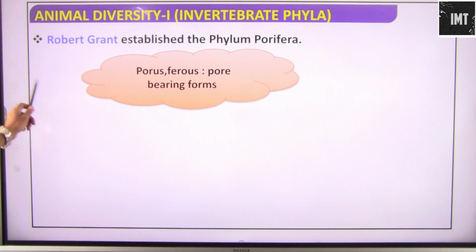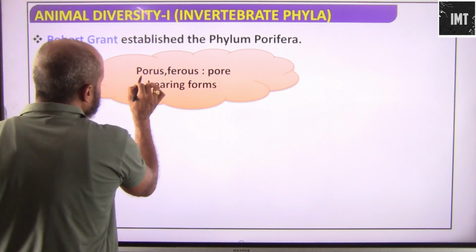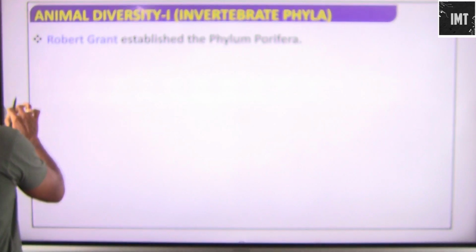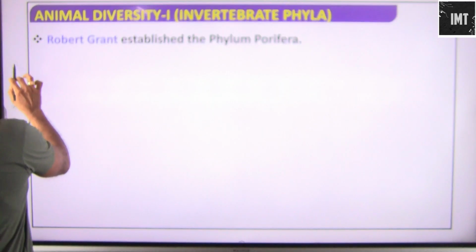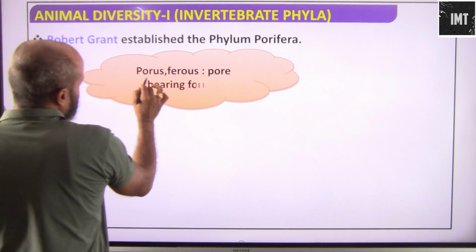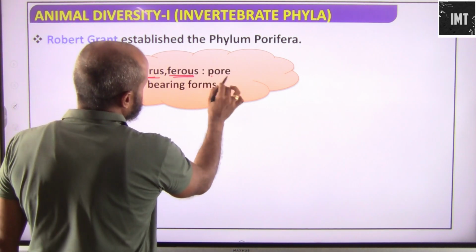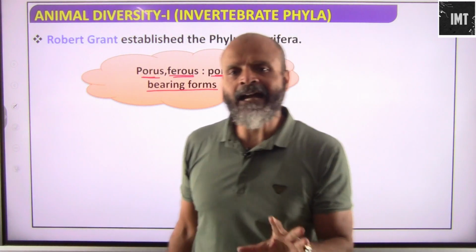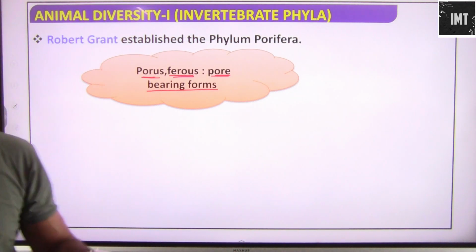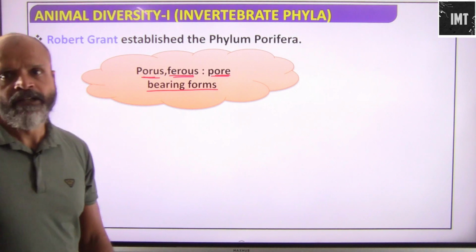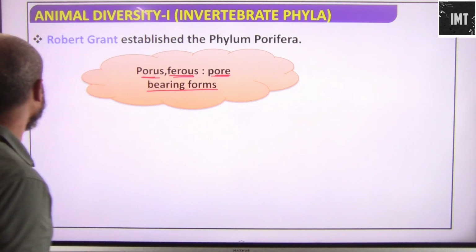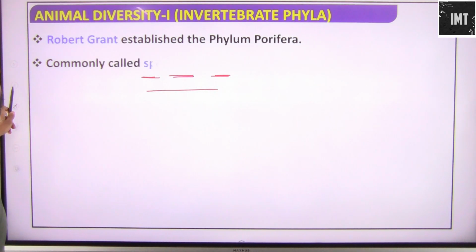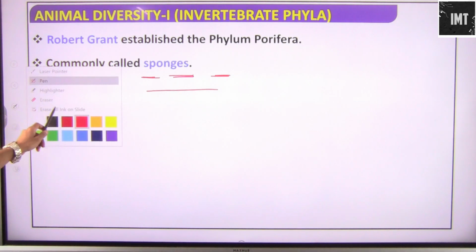The word Porifera is made from the word porous and ferrous, porous bearing forms, where ferrous means form. So all these animals are highly porous because water enters through them. They are definitely porous. Commonly they are all known as sponges.